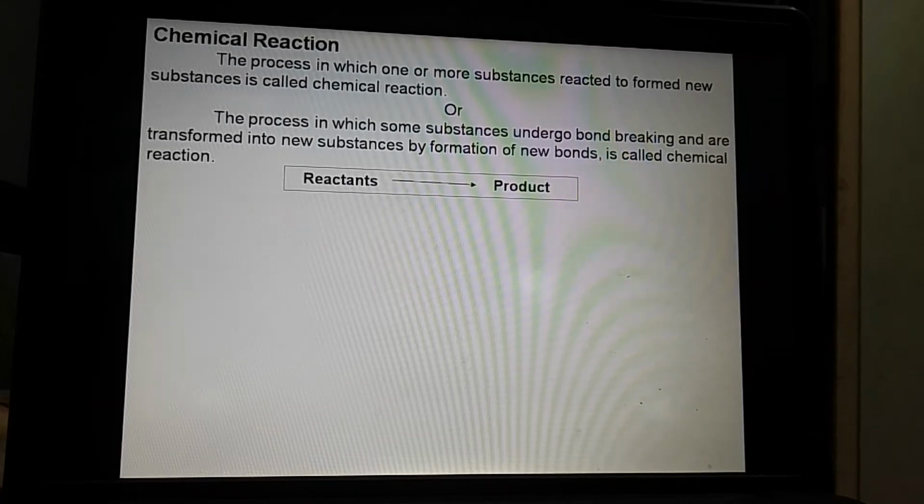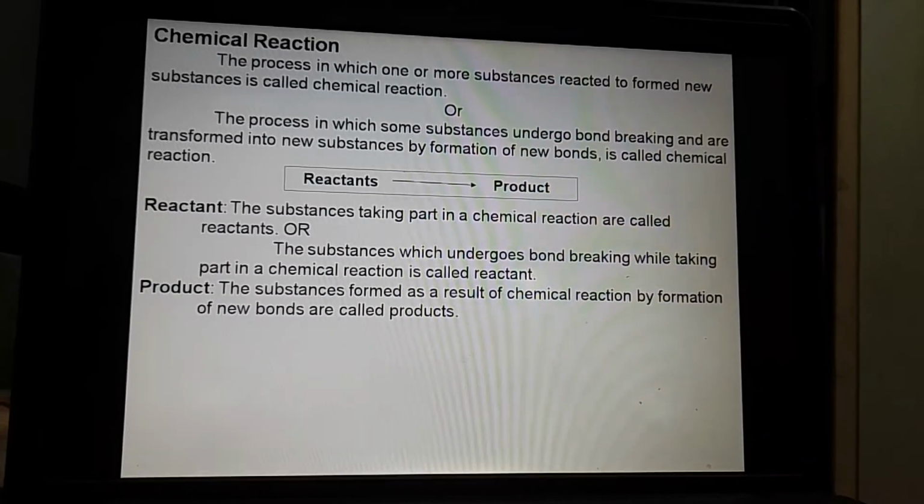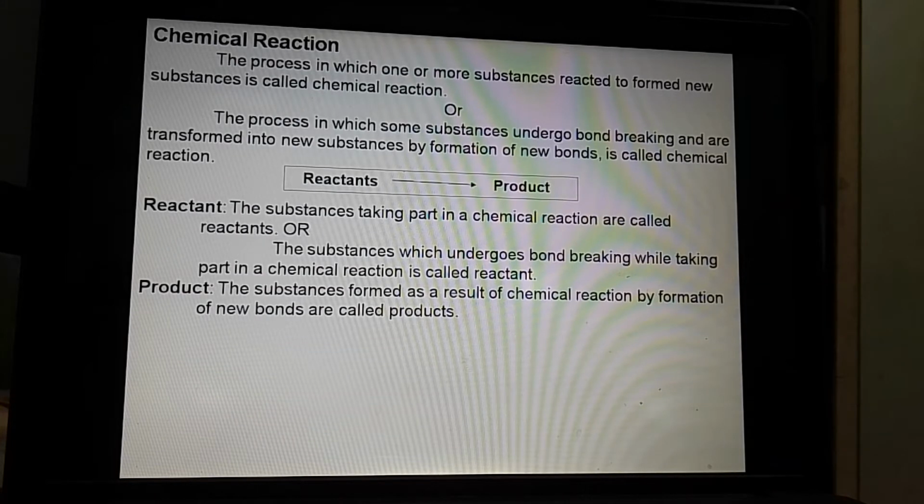Now we will see the reactants and product. Reactant means whatever we are using for carrying out the reaction, that is the reactant, and whatever we are getting after the reaction, that is called the product. Reactant, the substances taking part in a chemical reaction, is called reactant, or substances which undergo bond breaking while taking part in a chemical reaction is called reactant.